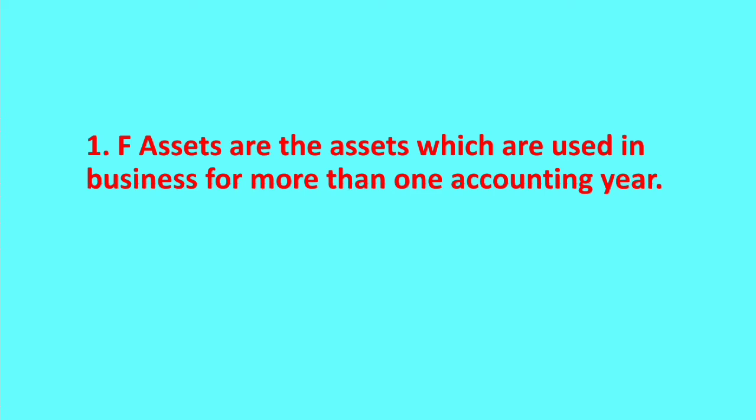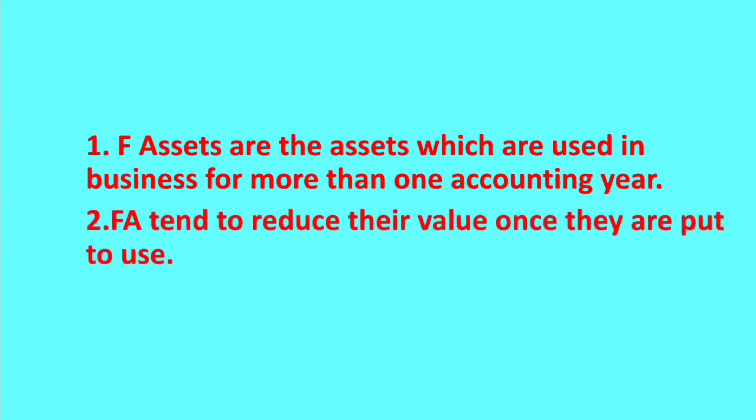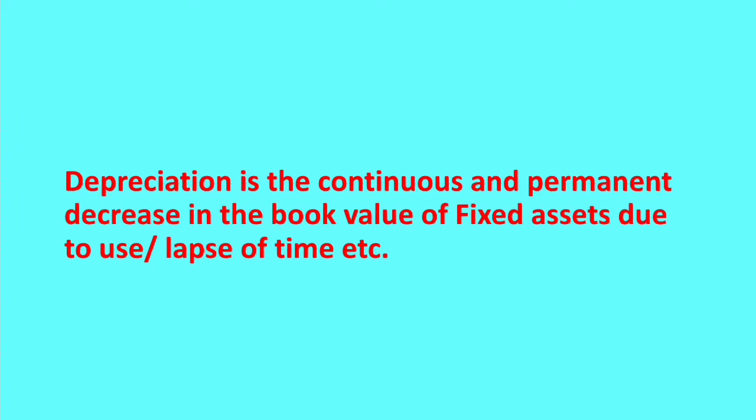We have purchased a motor vehicle in the beginning of an accounting period. We cannot sell it after 1 year at the same price for which we have purchased it. That means fixed assets tend to reduce their value once they are put to use. Such a reduction or decrease in the value of fixed assets is called depreciation. Then depreciation is the continuous and permanent decrease in the book value of fixed assets due to use, lapse of time, etc. It is a continuous and permanent decrease in the book value of fixed assets.